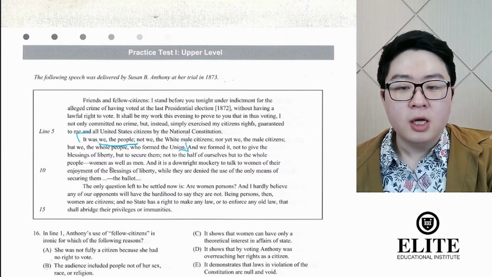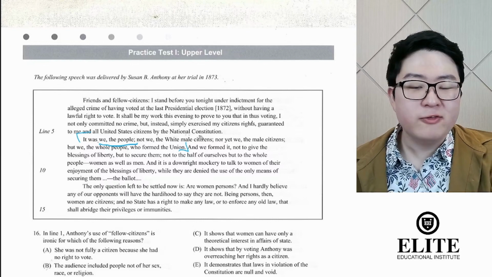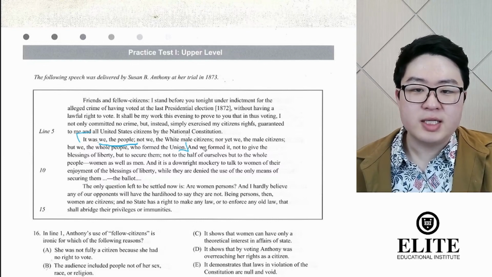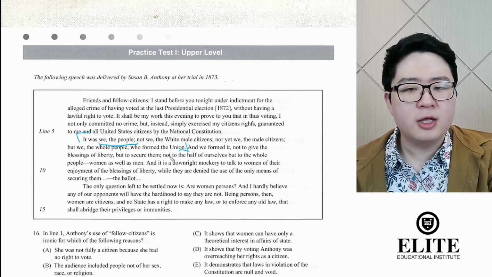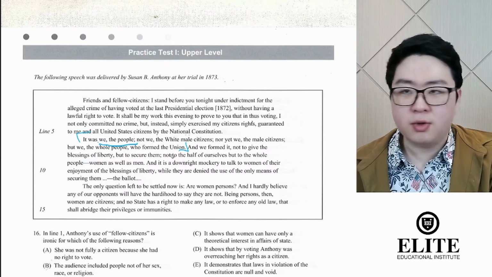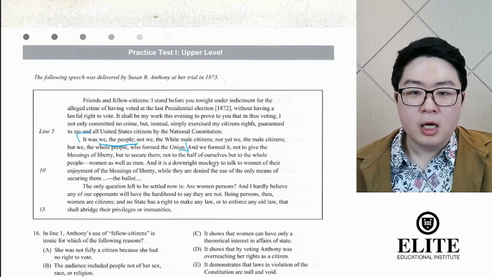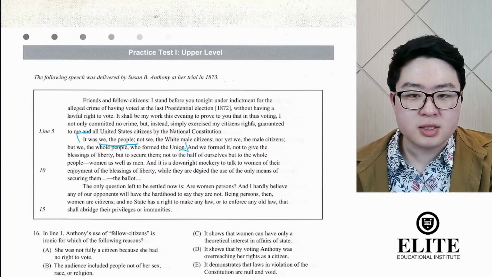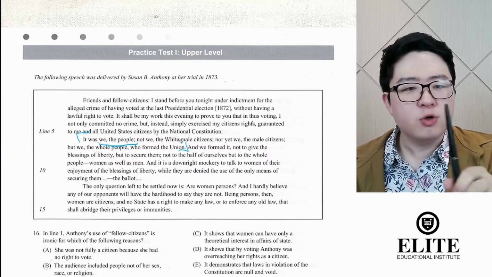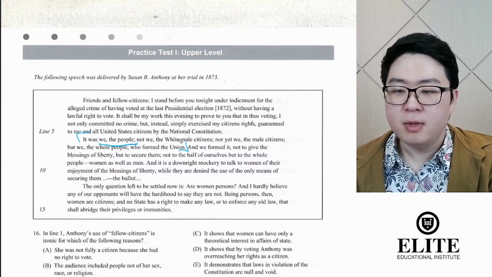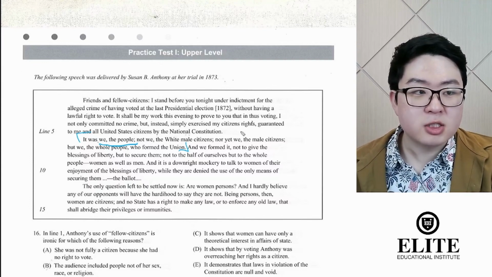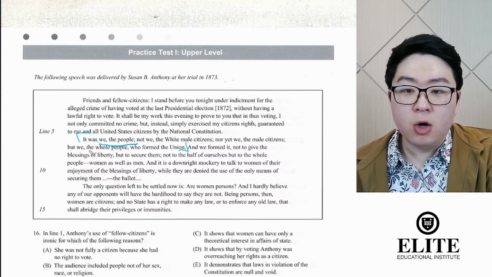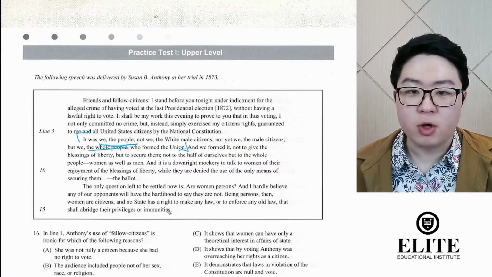So it's a historical reference there. But even if you don't know that, she clarifies it later. She's saying that the people of the United States, or the 13 colonies at the time, came together to form the country, to form the Union. But she makes clear who these people are. Is it just men? No. Is it just white men? No. It's the whole people, everybody came together to form the Union.